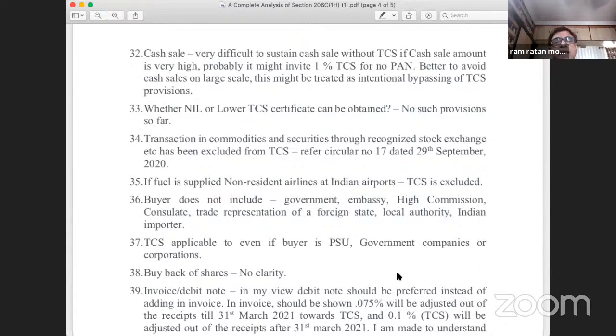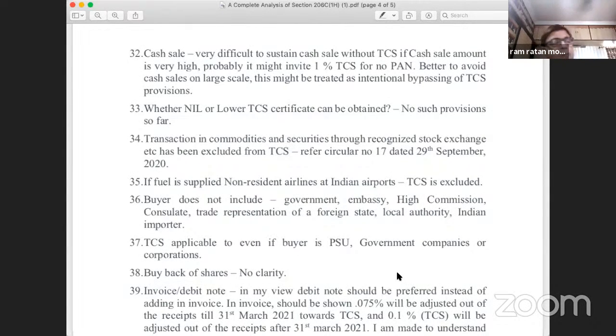Point number 34, transactions in commodities. Same answer as for transactions in securities, that TCS will be applicable under 1H, but if the commodity transactions are over a recognized commodity exchange under the Income Tax Act, then it will be out of the purview of TCS. Point number 35. If the fuel is supplied to non-resident airlines at Indian airports, TCS is excluded. This is a specific exclusion, so TCS will not apply. Point number 36. I have already explained that the term buyer does not include government, does not include embassy, does not include high commission.